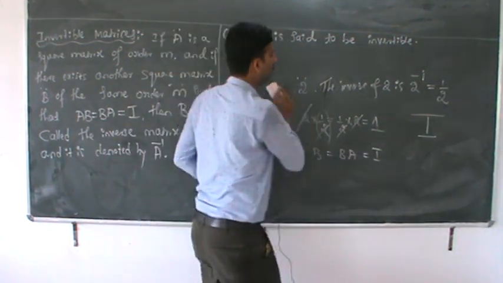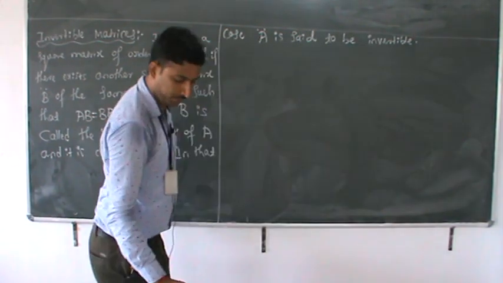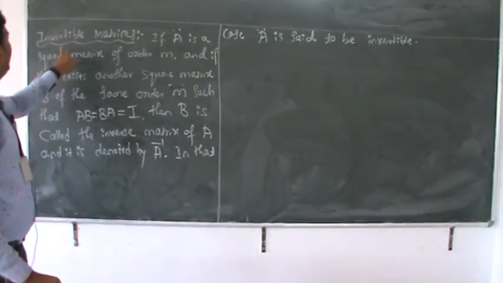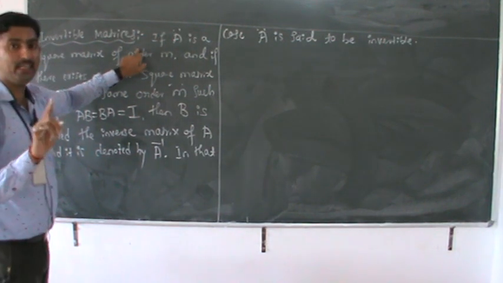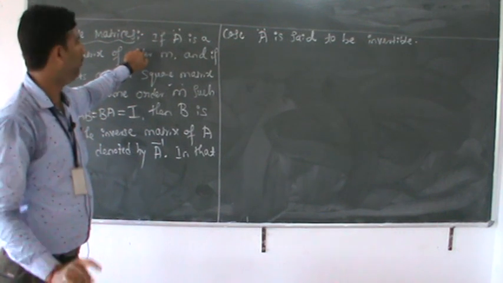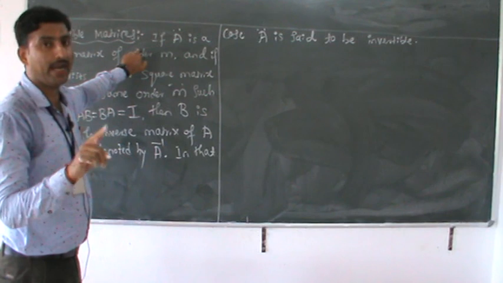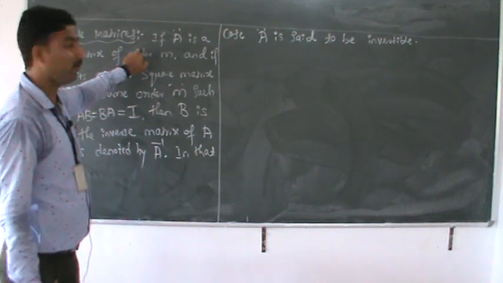You know this from the lower classes, correct? Here also, what is the definition? It is nothing but the definition of invertible matrices. Define invertible matrices. It carries a 1 mark question. Define invertible matrices and give one example. That is a 2 marks question.